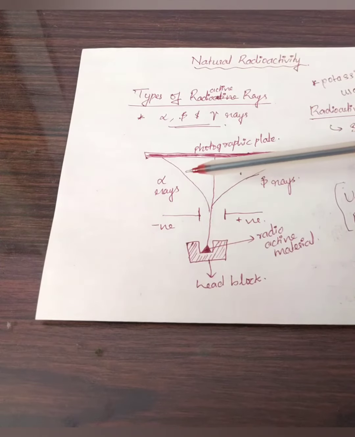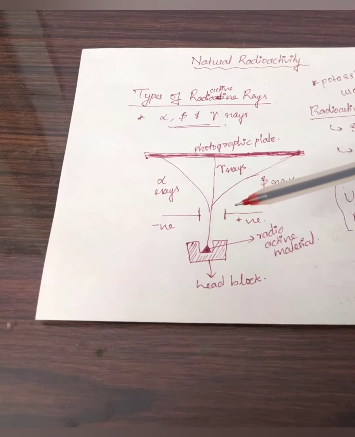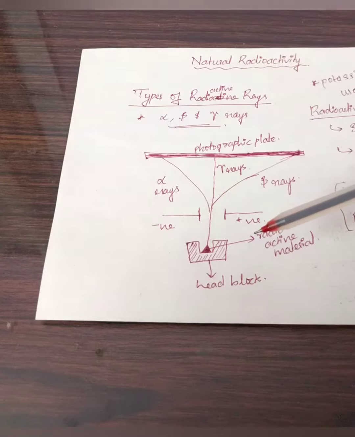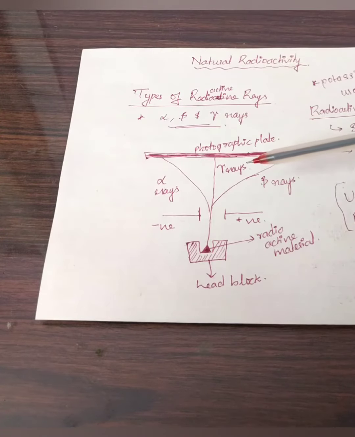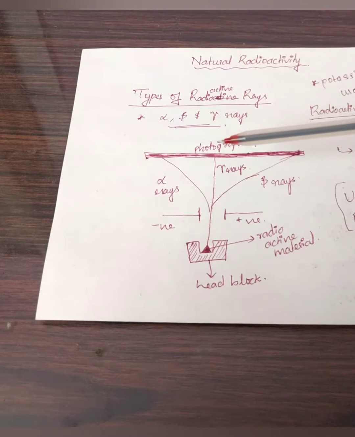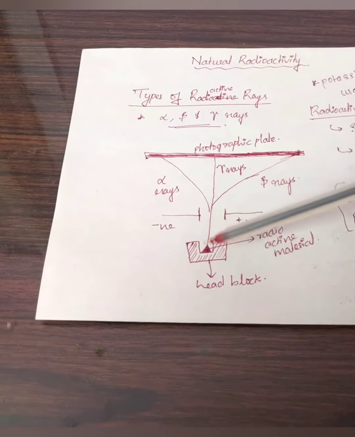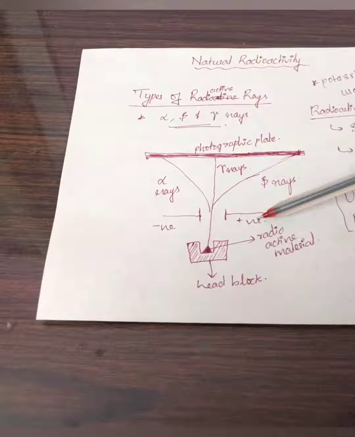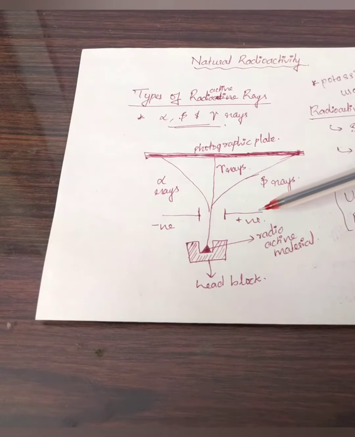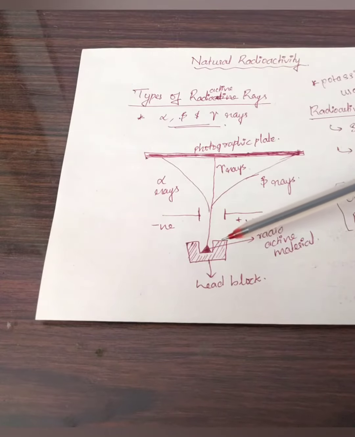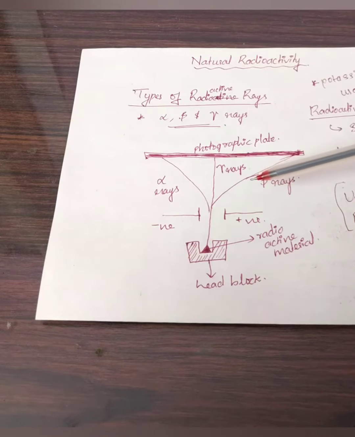And if my radiation has some particles which are having negative charge, they will be moving towards the positive direction. That was our second observation. A second portion of the rays from our radioactive material gets deflected towards our positive plate. Obviously we can say that our radioactive material is having some rays which have negatively charged particles.